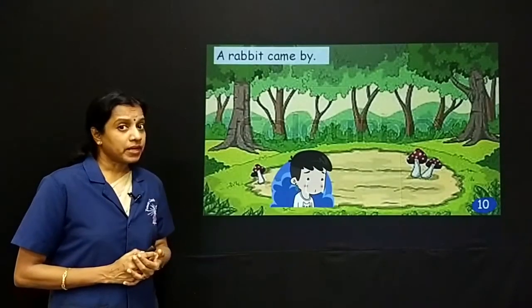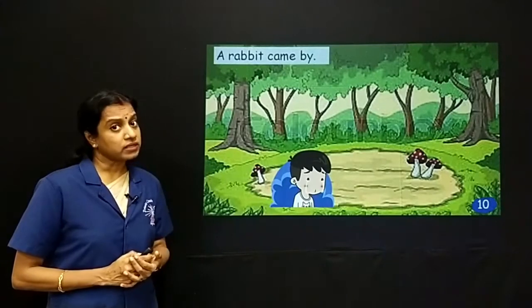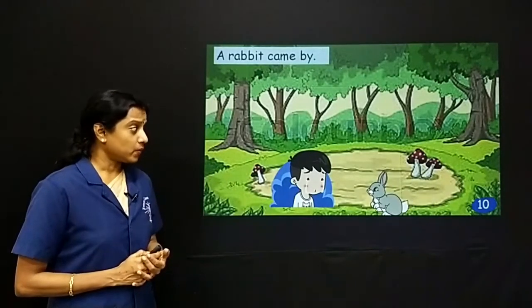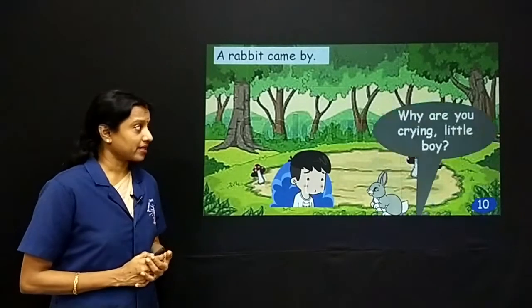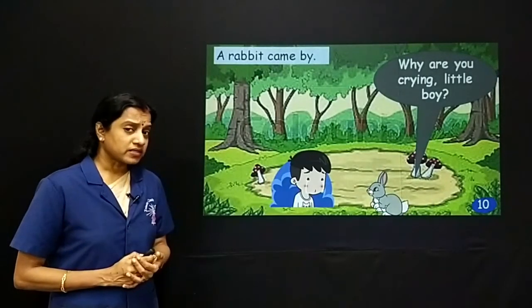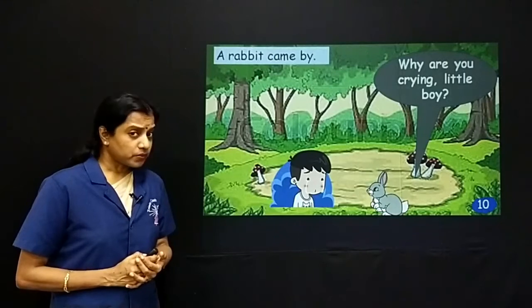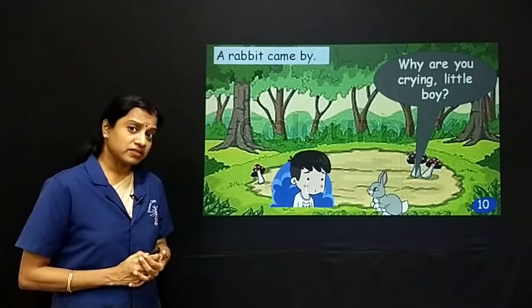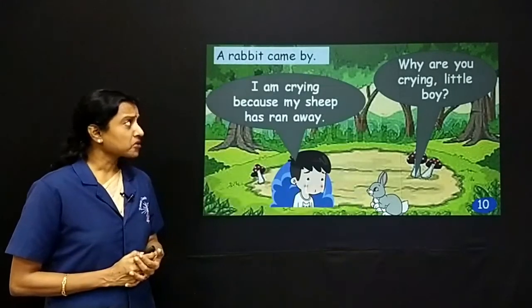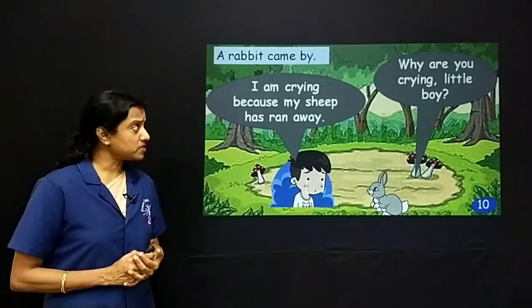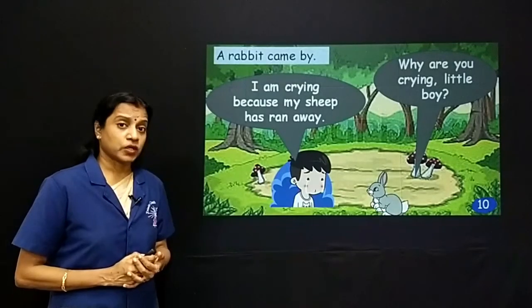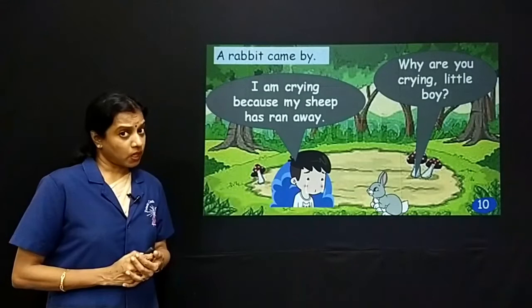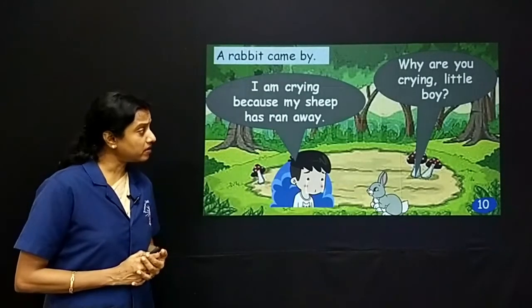A rabbit came by. Now looking at this boy crying, a rabbit came by. There you can see that's a rabbit and he wants to know why the boy is crying. Why are you crying, little boy? I am crying because my sheep has run away. Now the boy tells the rabbit, I am crying because my sheep has run away.